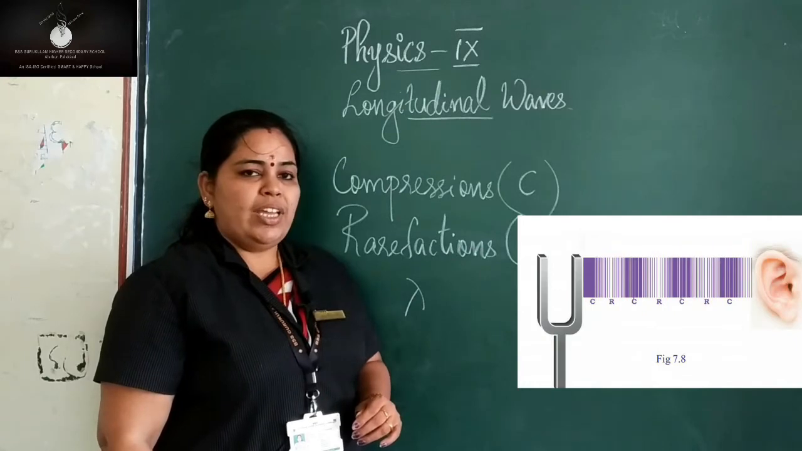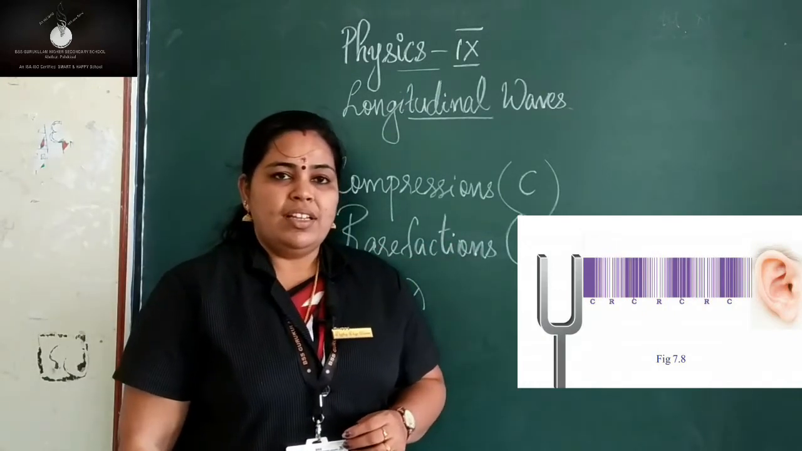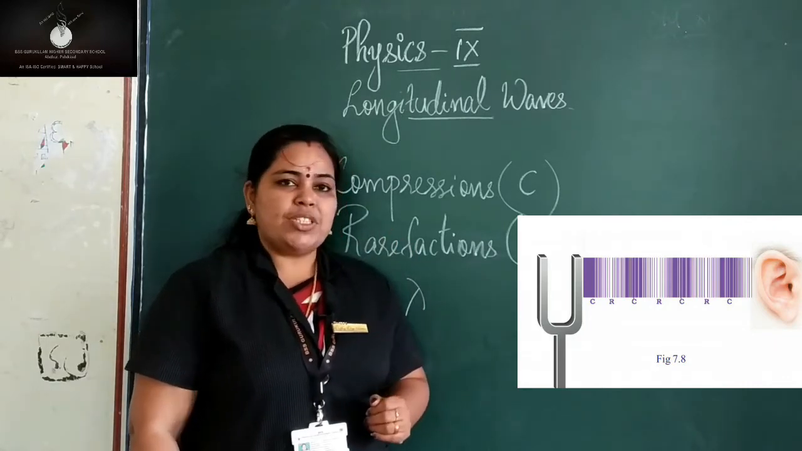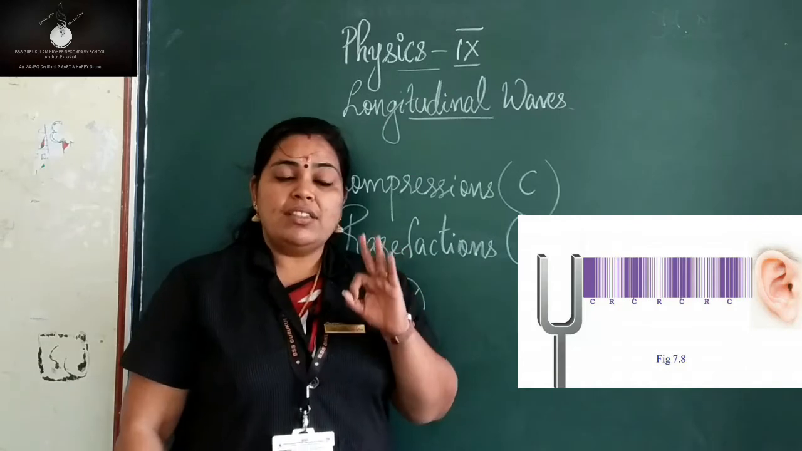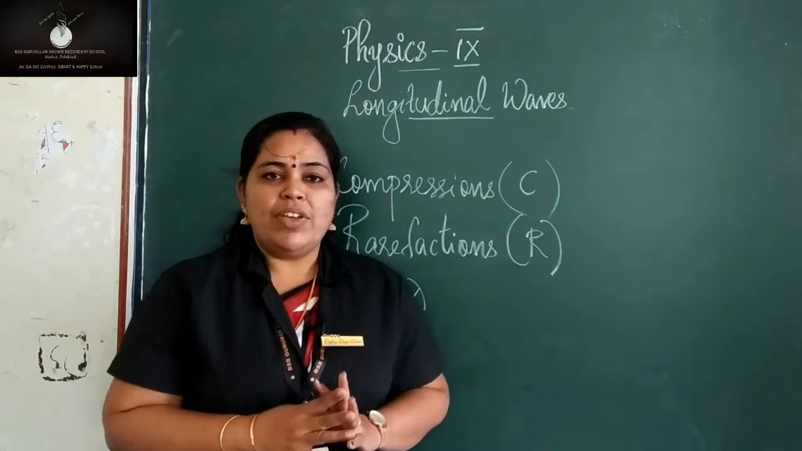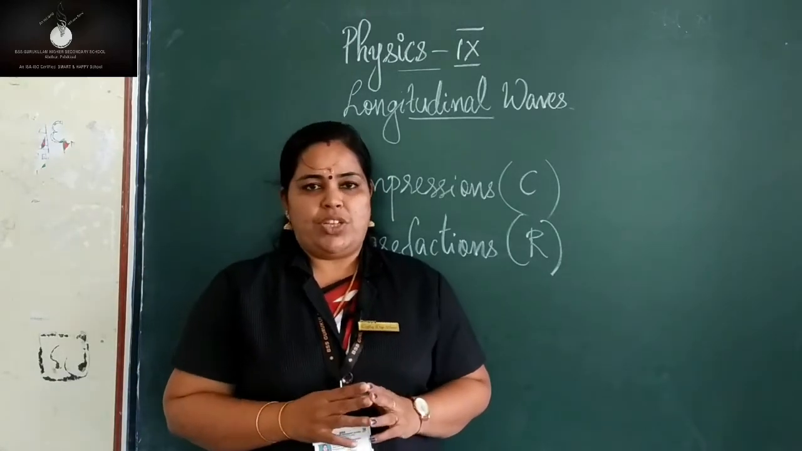Observe the figure carefully and tell me how many compressions are formed in that figure. There are 4 compressions. What about rarefactions? There are 3 rarefactions. So a longitudinal wave is a combination of alternate compressions and rarefactions.